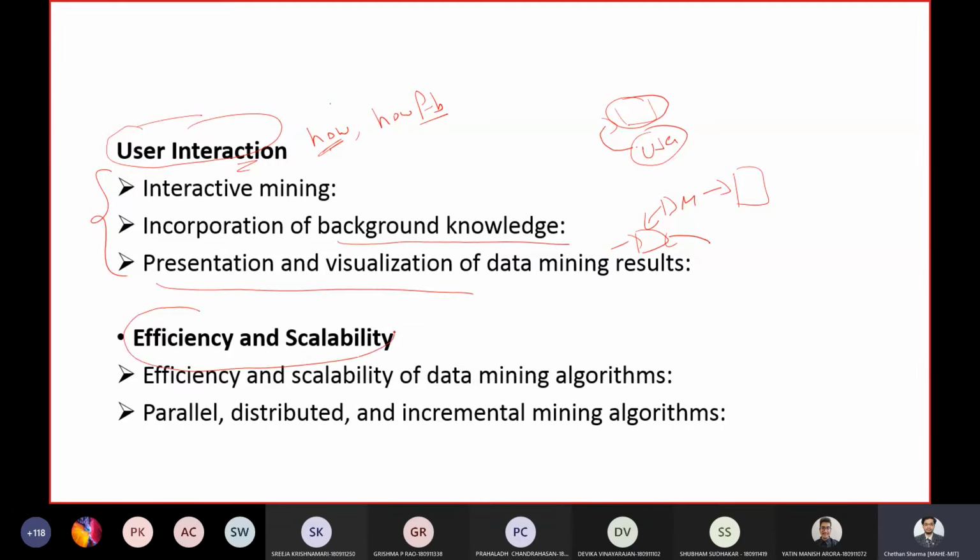Next is efficiency and scalability. Data mining algorithms, or data mining in general, deal with data, and this data is ever growing. So to handle this ever growing data, your data mining algorithm should also be scaled up according to need. So scaling up the algorithms without losing efficiency is one issue.